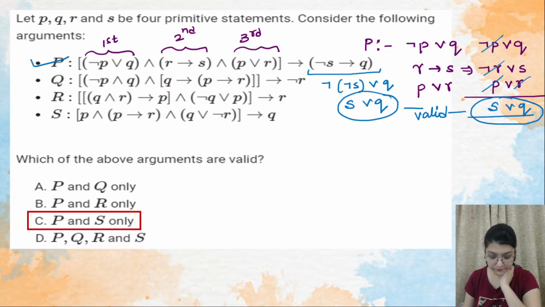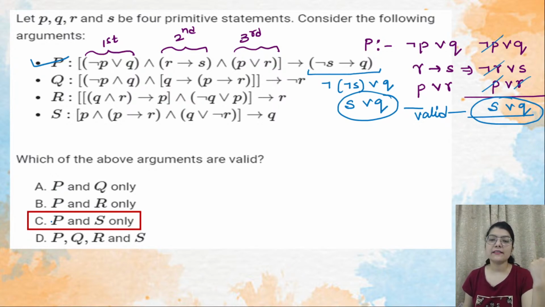ठीक है? इतना point clear हुआ everyone? इतना समझ में आया everyone? Any doubt in this one? ठीक है? So now P is valid. Now we'll see the options. Best thing is thus try for the elimination.